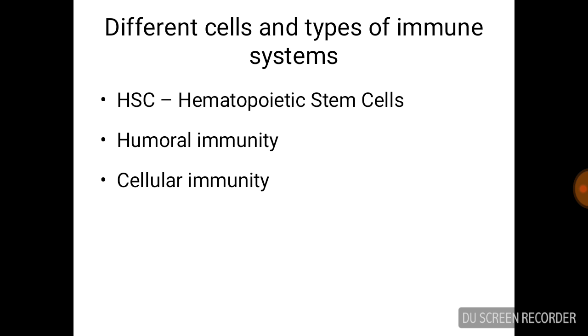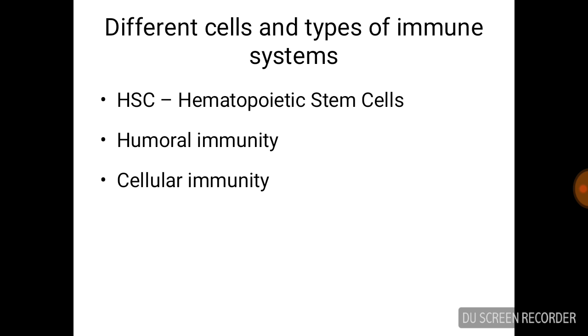So, types of immunity, we can see first one, humoral immunity. The word humoral means humus, a body fluid, that is blood. So, the antigens which are circulating in the blood are neutralized by antibodies developed due to the action of B lymphocytes. B lymphocytes are involved in humoral immunity.